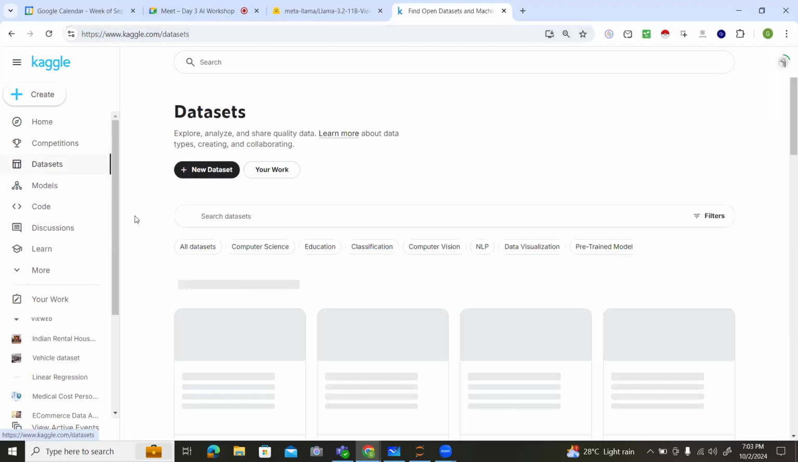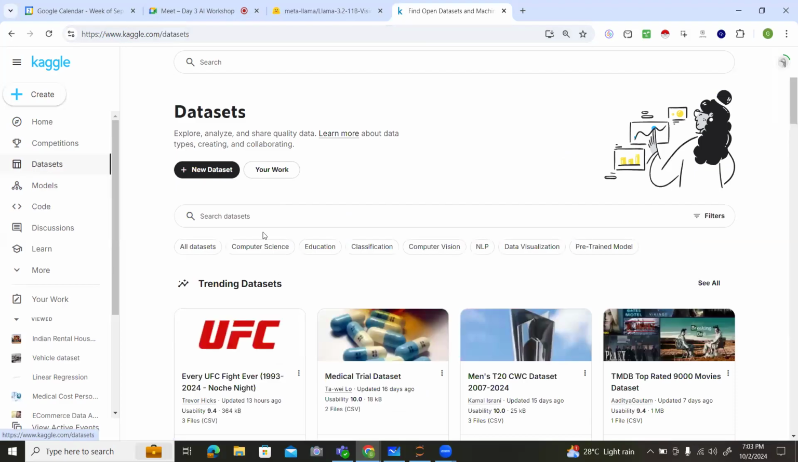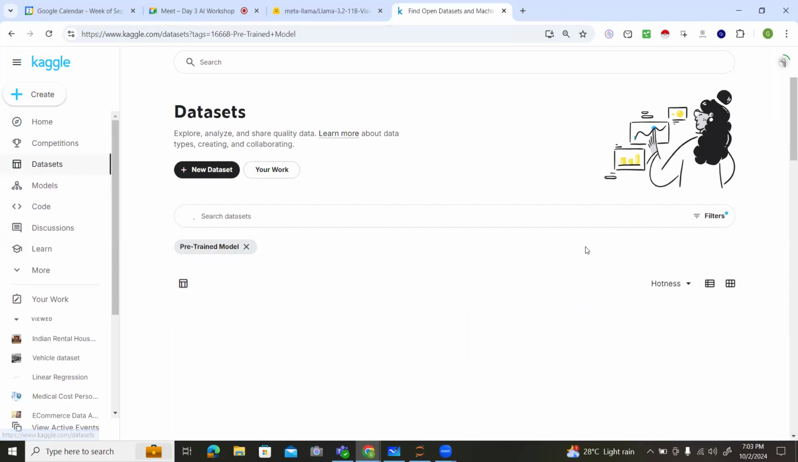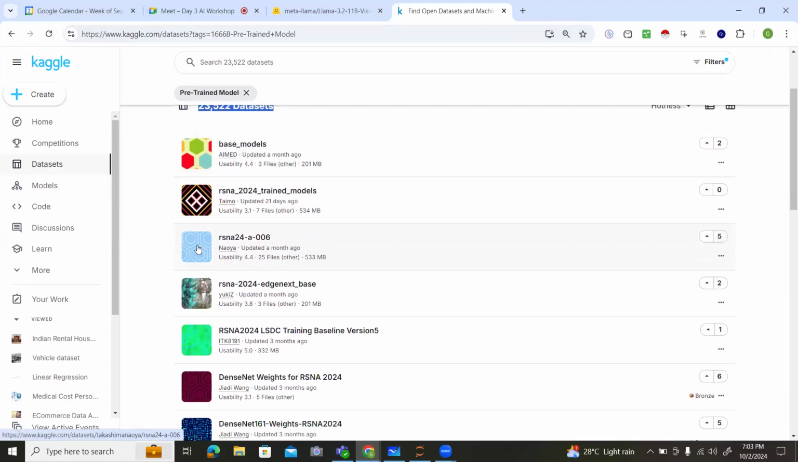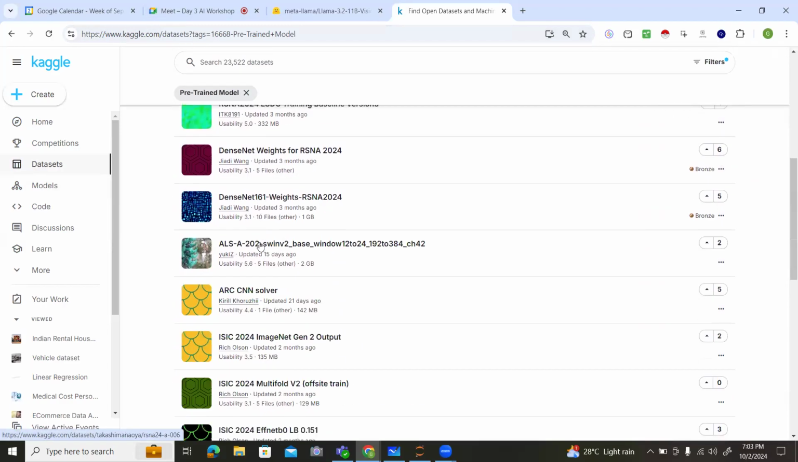Simply go to the datasets. These are the complete datasets we have. You can see computer science datasets, education datasets, classification, computer vision, NLP, data visualization, pre-trained. If you use generative AI related, we can go for the pre-trained datasets. We have around 23,000 datasets presented for AI. Okay, AI related datasets.